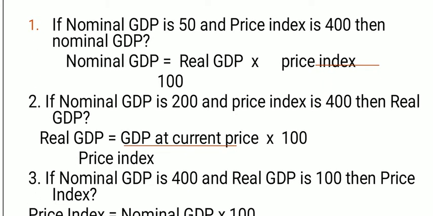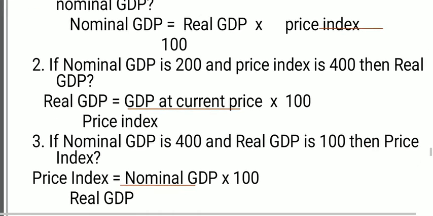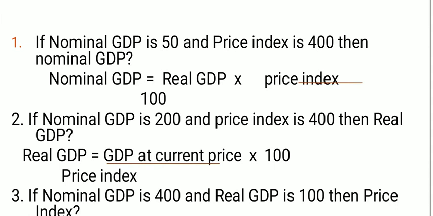Now, number one: we will count the numerical values or some examples by using nominal GDP, real GDP and the price index. Nominal GDP is 50 and price index is 400, then nominal GDP will be what? So we have the formula of nominal GDP: real GDP into price index upon 100.